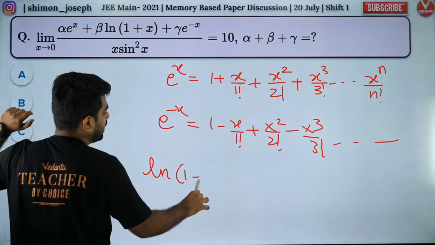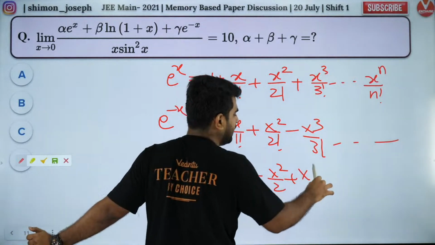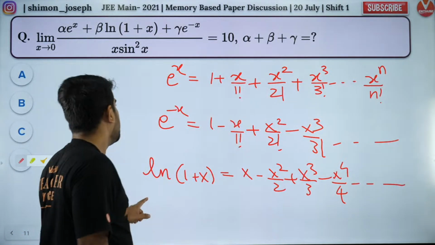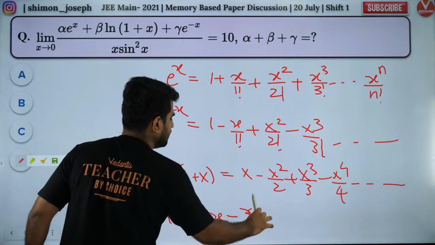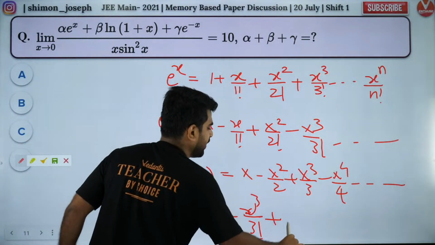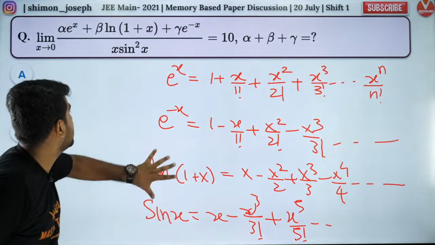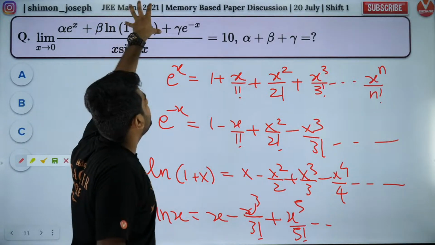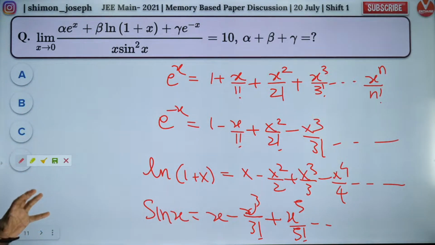And now ln of 1 plus x. The expansion is equal to x minus x square by 2 plus x cube by 3 minus x power 4 by 4 and so on. That pattern will continue. And the last one is sin x. So sin x is equal to x minus x cube by 3 factorial plus x power 5 by 5 factorial and so on. That's the pattern. So I gave you the series expansion. Just put it back in, collect the terms and equate the limit to 10. That's what I did.